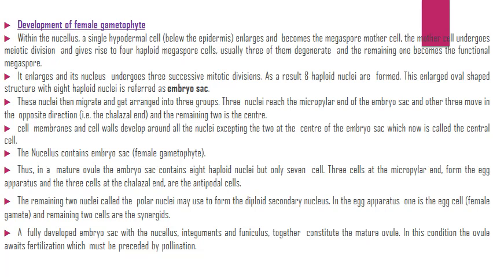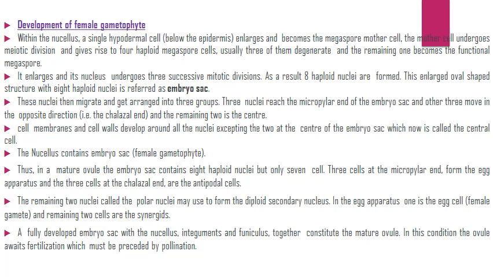These nuclei then migrate and get arranged into 3 groups. 3 nuclei reach the micropylar end of the embryo sac and the other 3 move in the opposite direction, and the remaining 2 are in the center. The cell membrane and cell walls develop around the nuclei except the 2 at the center of the embryo sac, which is now called the central cell.